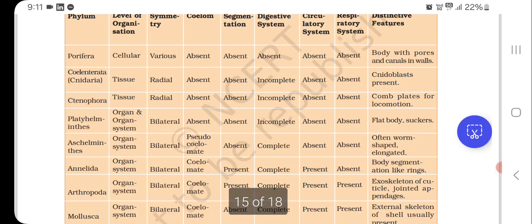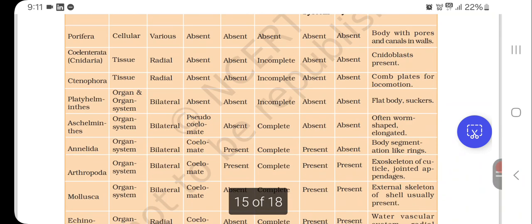Platyhelminthes: organ and organ system level organization, bilateral symmetry, acoelomate, segmentation absent, digestive system incomplete, circulatory system and respiratory system absent. Specific features are flat bodies and suckers.